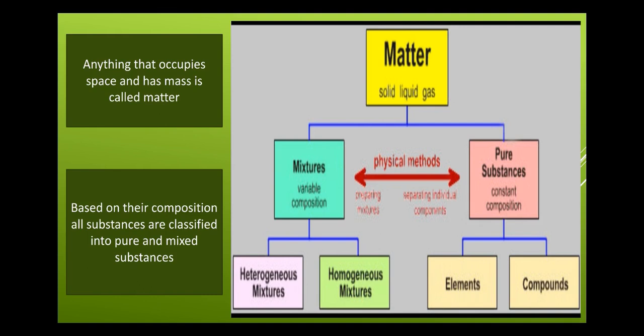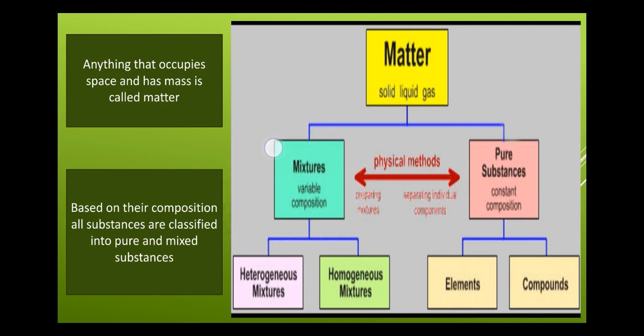So, now when we learned about matter, we have learned that each substance has a unique composition and different properties due to difference in its size, shape, and weight, etc. Based on their composition, all substances are classified into pure and mixed substances. There are three states of matter, that is solid, liquid, and gas.